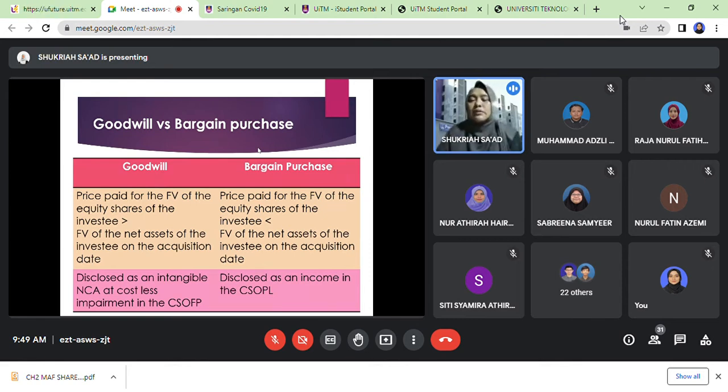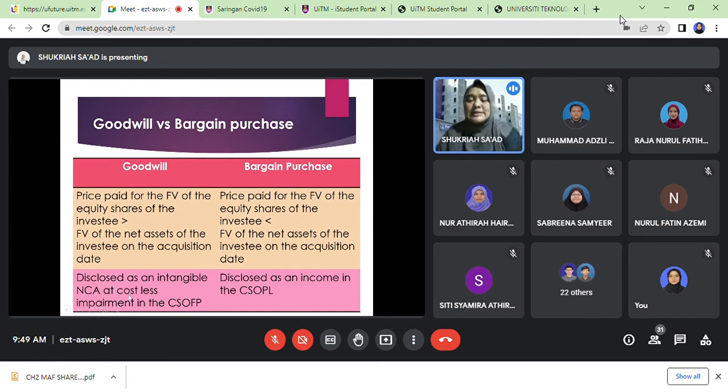Okay, so in the consolidation, the entity who's going to prepare the financial statement, the consolidated financial statement adalah acquirer. Investor yang akan prepare the consolidated financial statement. Okay, so acquirer yang akan prepare.